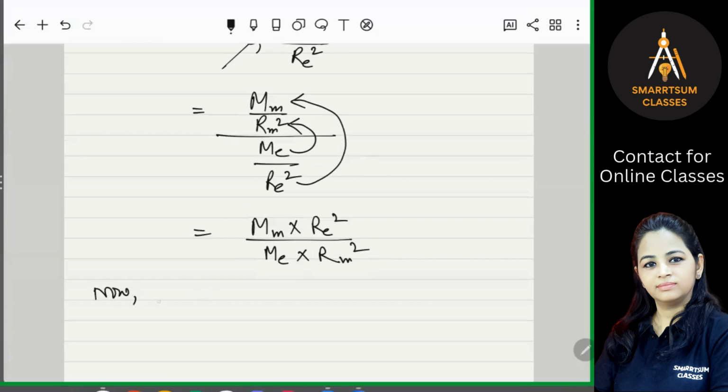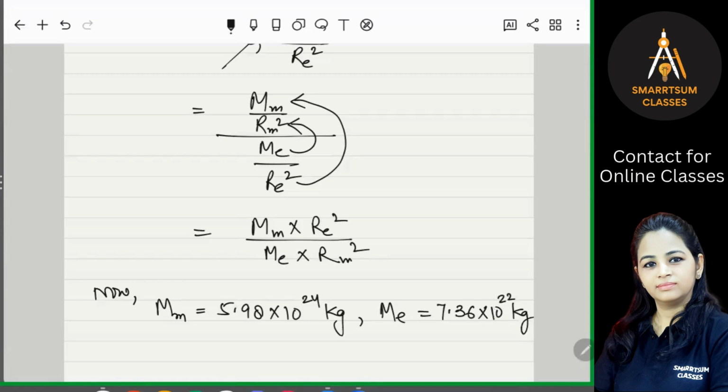Getting that? So now, let's see what the values are. What is the mass of the moon? It is 5.98 into 10 to the power 24 kg, whereas mass of Earth, Me, is 7.36 into 10 to the power 22 kg. Now radius of moon is 1.74 into 10 to the power 6, whereas radius of Earth is 6.37.